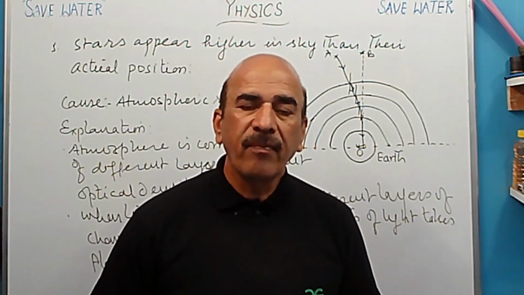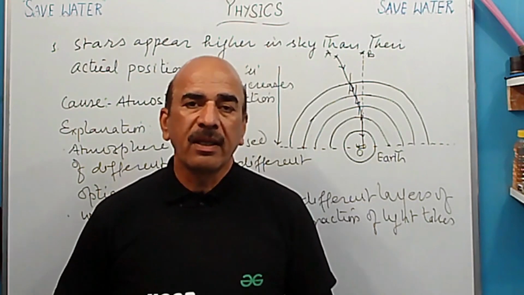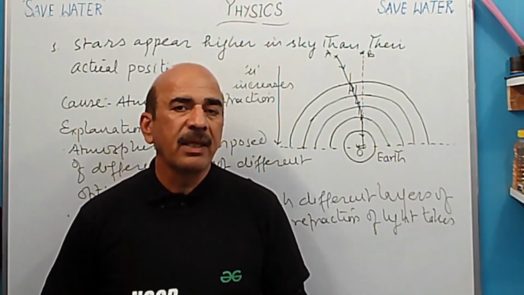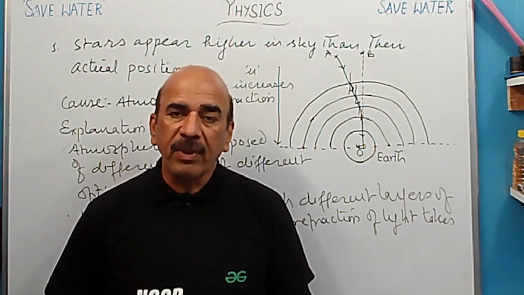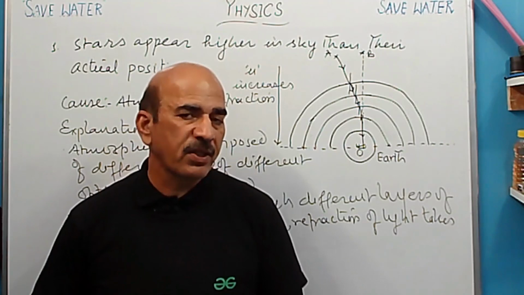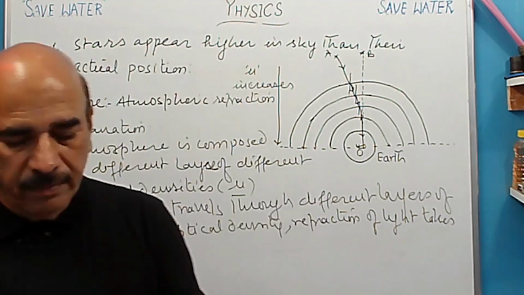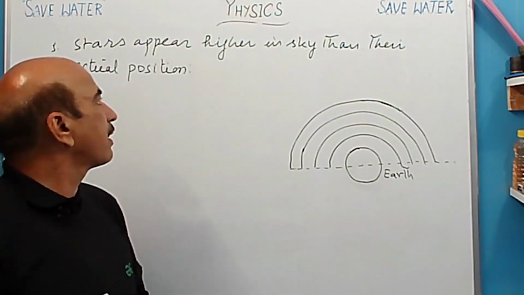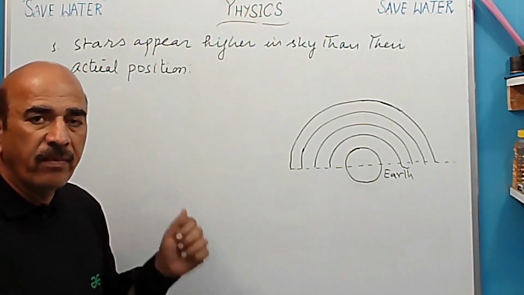Next topic क्या होगा? कि we see the sun before its actual sunrise, and same thing happen. Sun has set in the evening, but even then it is visible to us. What is the cause? Again, cause is atmospheric refraction. We are going to discuss. So now stars appear higher in sky than their actual position. Okay, we are going to discuss.